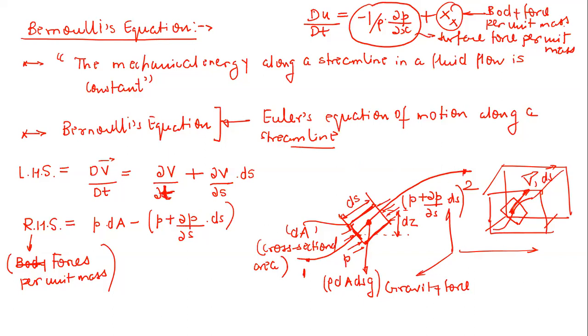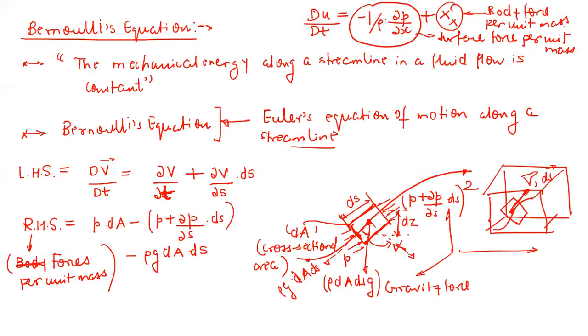Now just tell me very quickly, what will be the gravity force along the streamline? Let me take this angle as alpha. So it will be simply minus, see, this is rho dA ds into g. Now you are resolving this, so one component will be perpendicular, another component will be parallel. And this will be equal to minus rho g dA into ds.